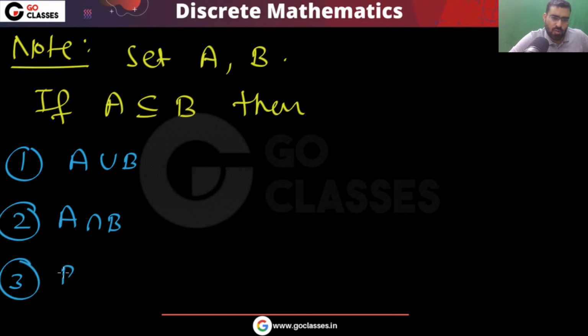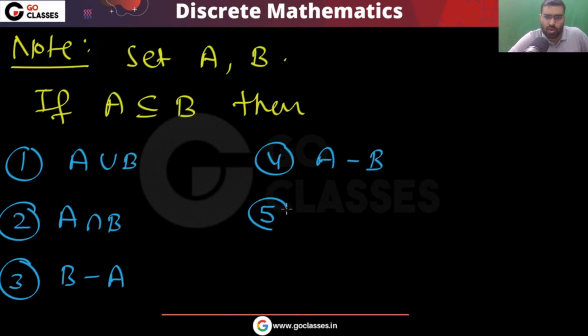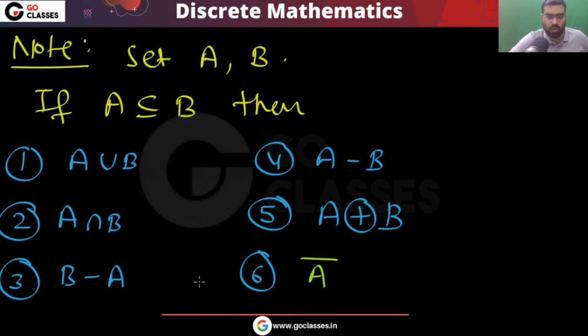What can you say about B minus A? What can you say about A minus B? What can you say about the symmetric difference of A and B? What can you say about A complement? What can you say about B complement?